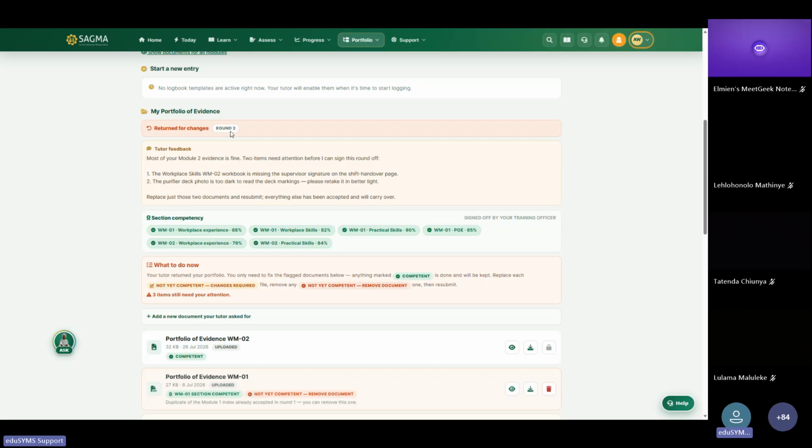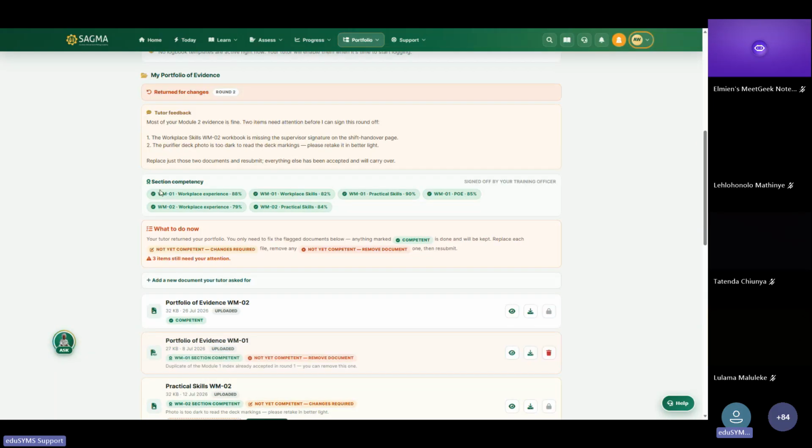So depending on how many times you send back the document, the system is just paying attention to say, how best can we help you to make fewer submissions? So you don't need to say, how many times did I submit? The system just shows you where you are, and it can help in terms of making recommendations of what learning material or what micro questions can be set for you to practice and improve your competence.